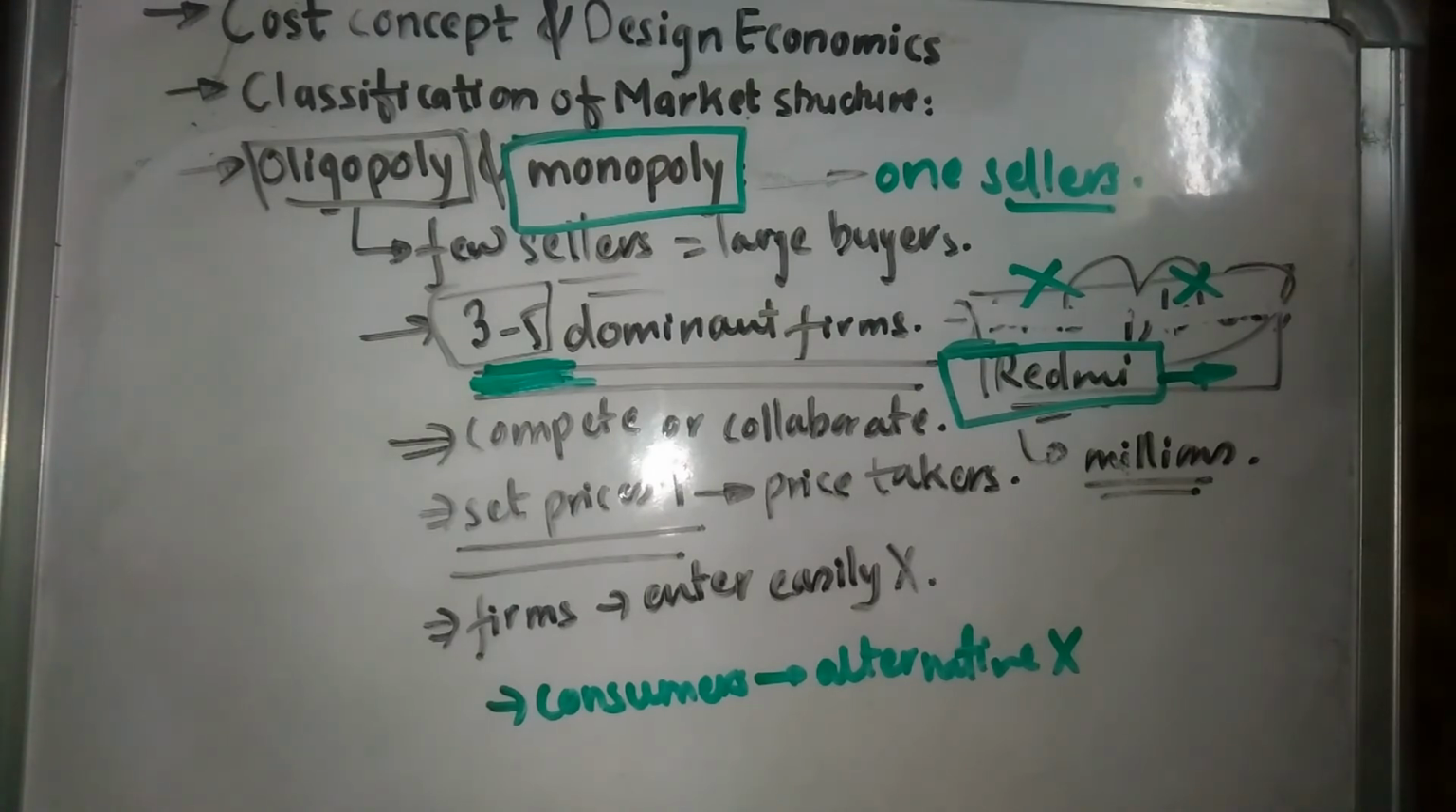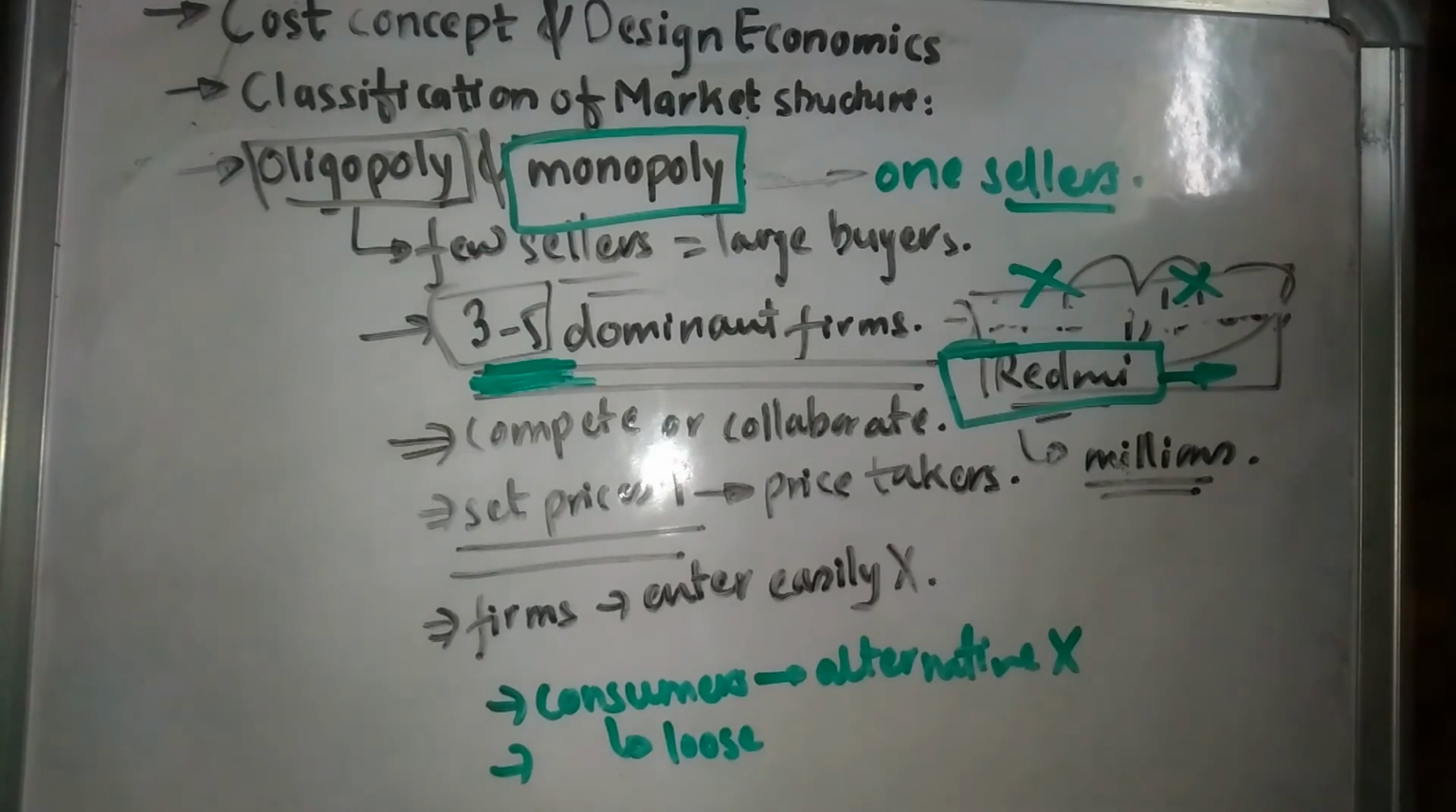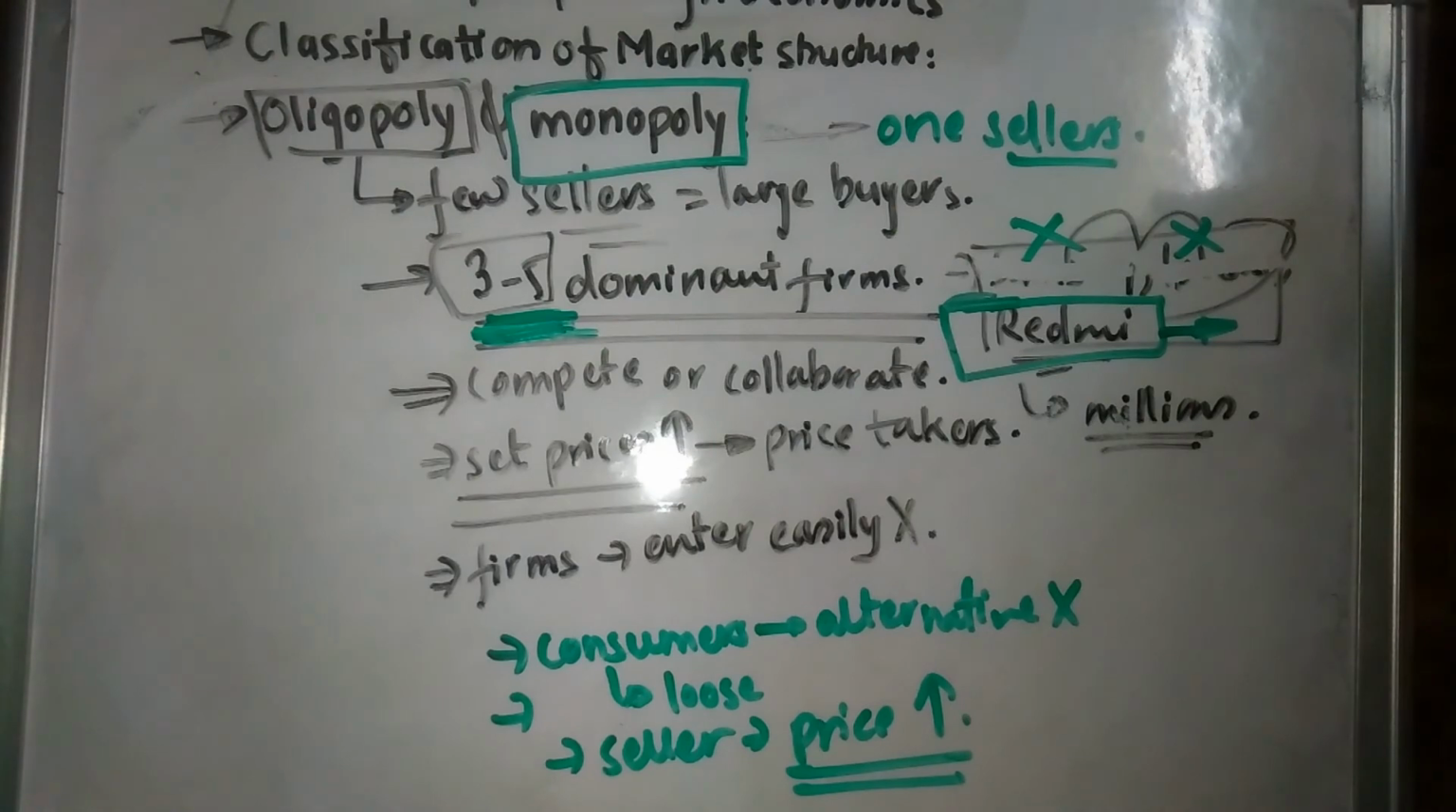And so in this type of market, consumers lose all their power. They do not have any control over the market. And the seller, that single seller, can set the price as much as he wants. He can increase the price as per his demand. So monopoly markets are extremely undesirable, but monopoly markets are also extremely rare to find.